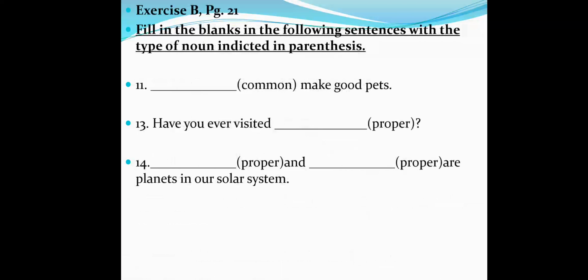Exercise B in the same page. Fill in the blanks in the following sentences with the type of noun indicated in parentheses. Who can give me number 11? I want a common noun here. Number 13. Have you ever visited? I want a proper noun. And the last one, number 14. Who can give me the answer, please?